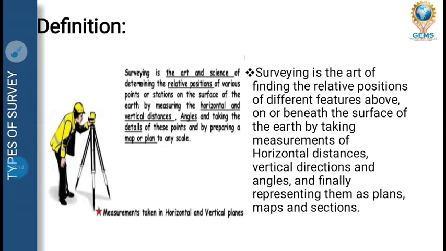For taking measurements by considering horizontal and vertical distance, direction and elevation, or for any map or section. So the definition simply says: relative position, measurement of horizontal or vertical, finding distance, direction and elevation. To understand this definition, you just have to memorize these points, like why it is used.